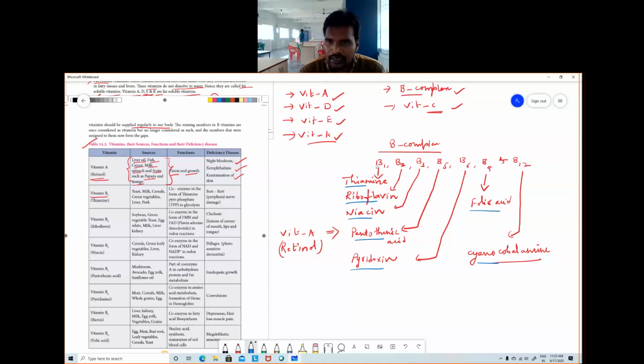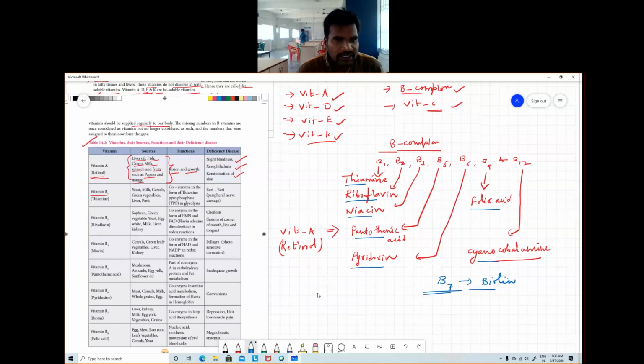Earlier there were only B1, B2, B5, B6, B12, only these five. But after that, they included niacin and folic acid under B complex. And B7 is there, one more. Even this biotin was recently included along with niacin and folic acid.